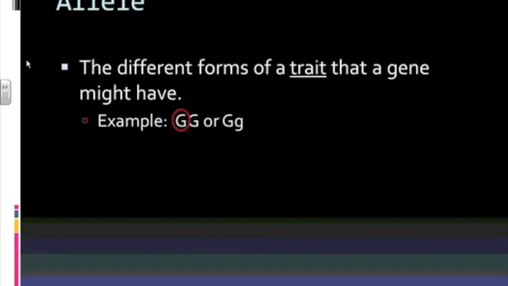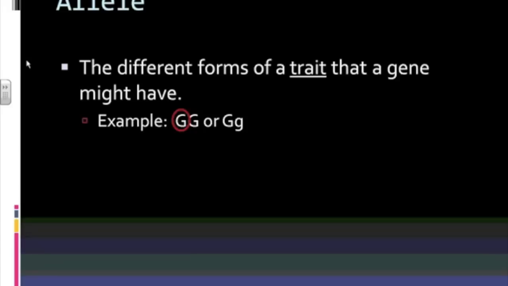All right, allele. Now, to make this even a little bit more confusing, allele is the different forms of a trait that a person might have. Now, this is going to get really important when we start looking at Punnett squares pretty soon, and we start identifying how traits are passed on and how you might get that blonde hair even though your parents have the brown hair, okay? So an allele is the specific trait.